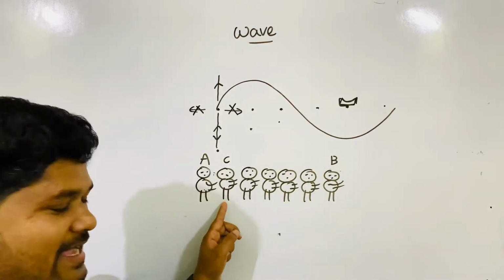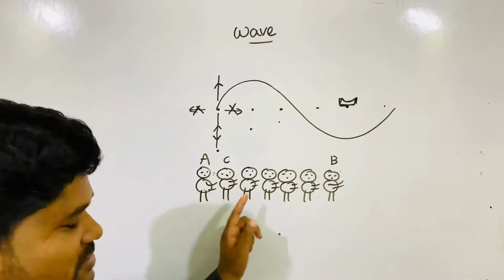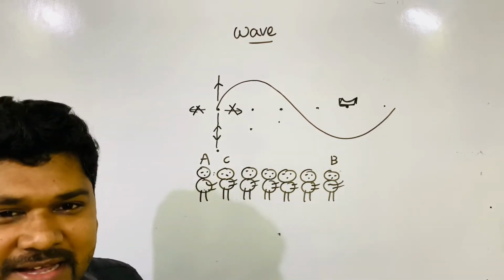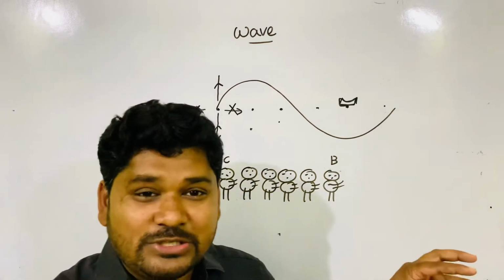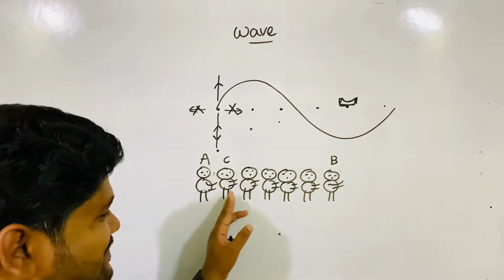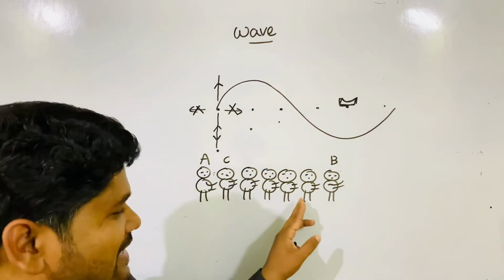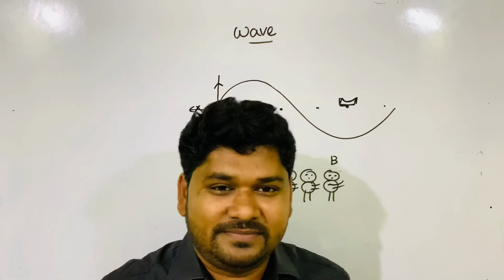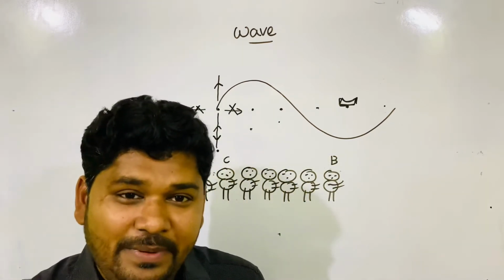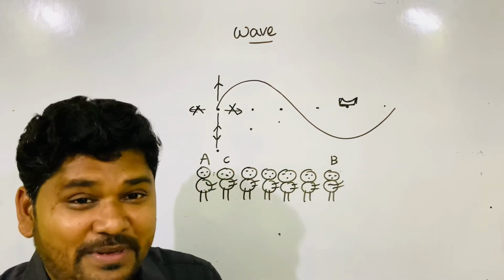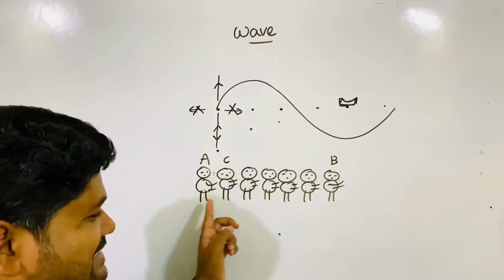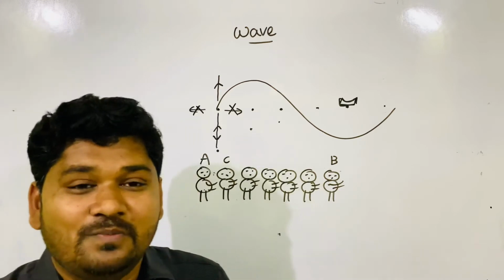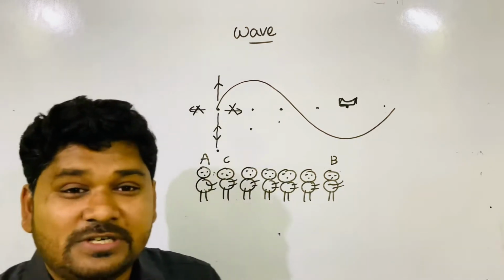When you push C, then immediately what happens? C will push the next one, then the next one, then the next one. That energy will transfer from friend to friend, and finally this one will push B, and B will fall down. Now you are happy? So your energy indirectly transferred to B, but without your motion, without transportation of matter.